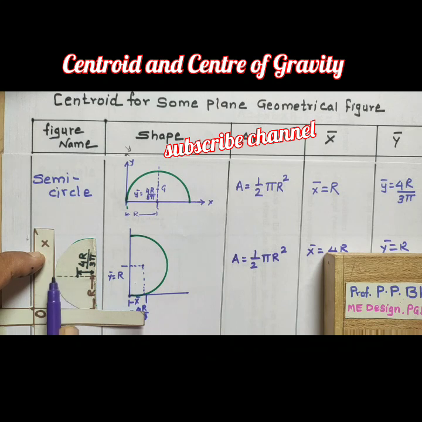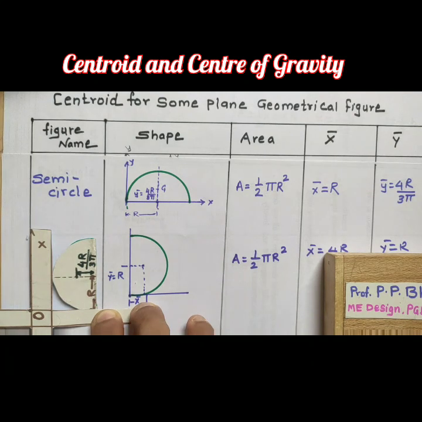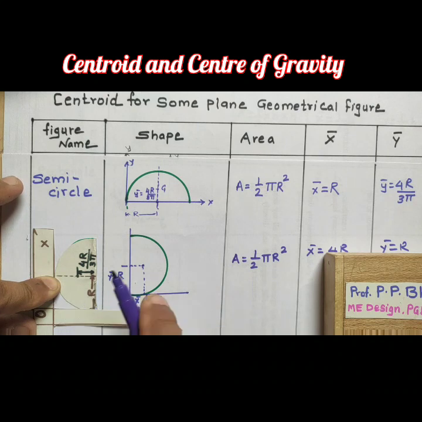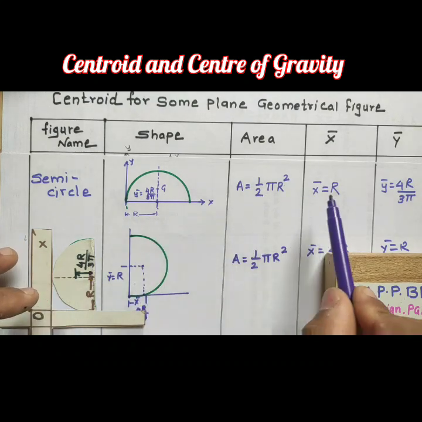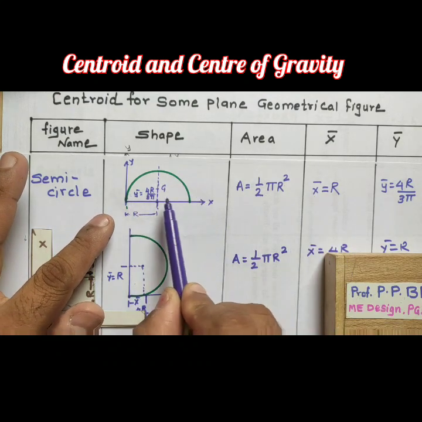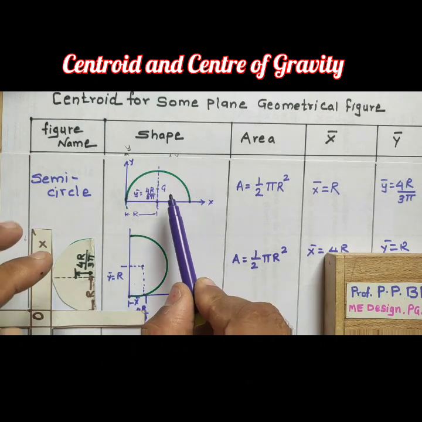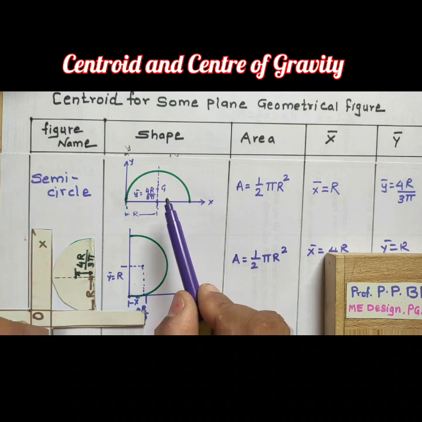So x bar is r minus 4r upon 3 pi. So this is the calculation for x bar and y bar for the different position of the different figures. Just keep one figure in mind, and according to that calculate x bar and y bar for the different position.